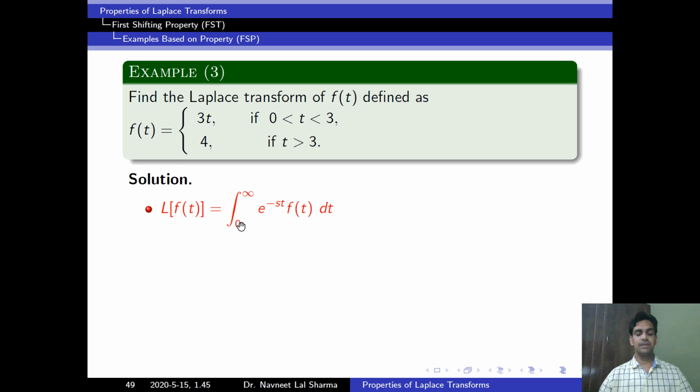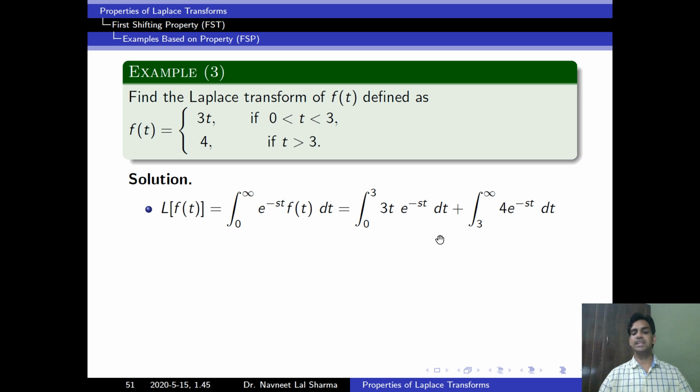Now, look here, the limit is 0 to infinity. And our function is defined: f(t) is equal to 3t when the limit is 0 to 3, and f(t) is equal to 4 when the limit is 3 to infinity. So we can break it according to this. So integration 0 to 3, where f(t) is equal to 3t, so 3t into e to the power minus st dt, plus integration 3 to infinity. In this range, f(t) has the value 4. So 4 into e to the power minus st dt.